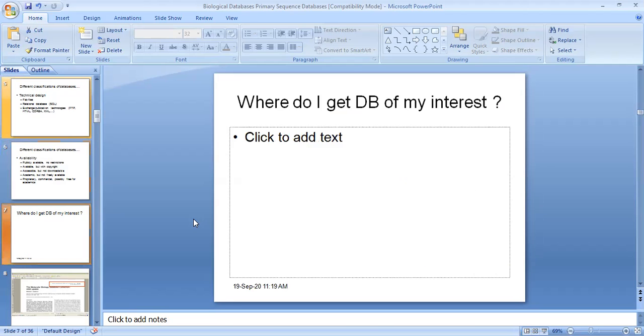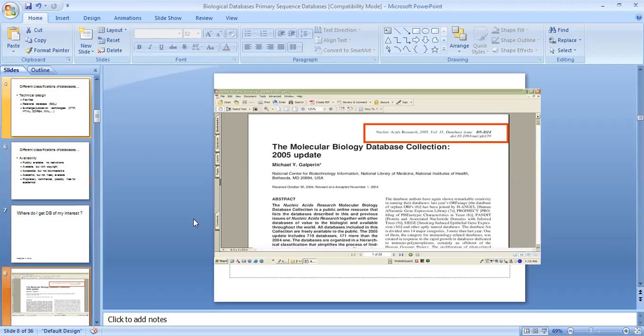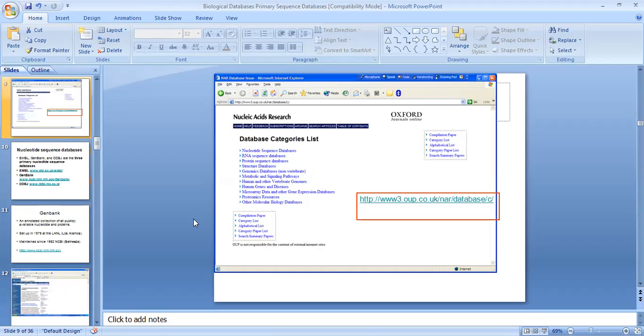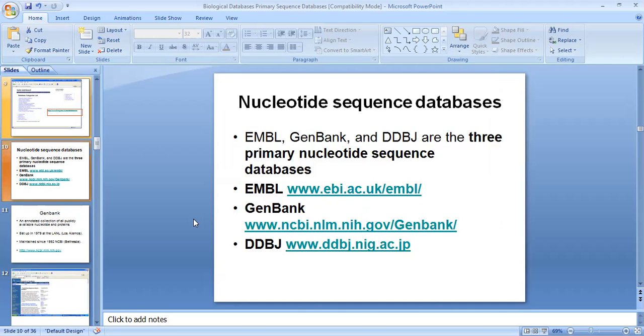Where do we get databases from on the internet? In molecular biology, you can get some papers from the databases. In Nucleic Acids Research, you can go through the sites and get nucleic acid sequence databases and RNA sequence databases. Nucleotide sequence databases: EMBL, GenBank and DDBJ are the three primary nucleotide sequence databases.